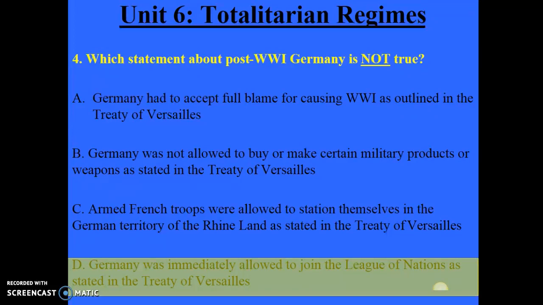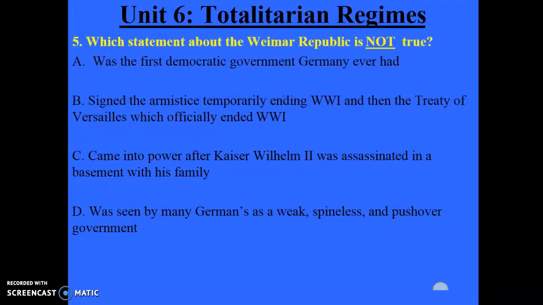And so the big three, Britain, France, and the United States, decide that this referee group is going to be exclusive, meaning that certain countries, specifically losing countries like Austria-Hungary, Germany, the Ottoman Empire, as losers would not be able to join this lucrative high-end referee club. But eventually down the line, they might be able to, just not right now. And so D is the lie. Germany was immediately allowed into the League of Nations, as stated in the Treaty of Versailles. That is not true.